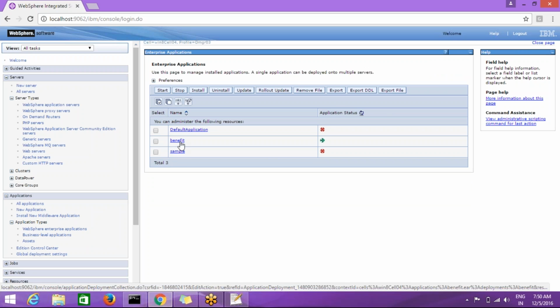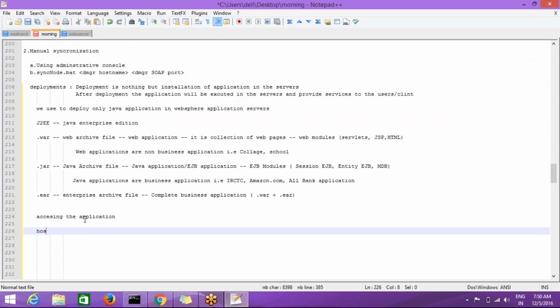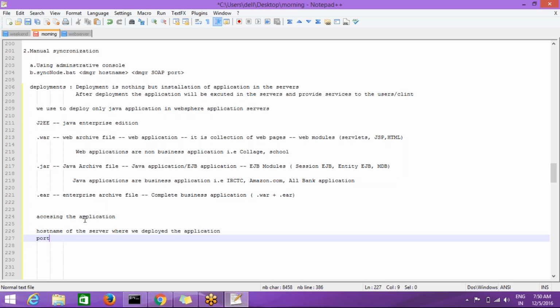So for accessing any application, we need details like the hostname of the server where we deployed the application, the port number of the server, and the context root of the application.